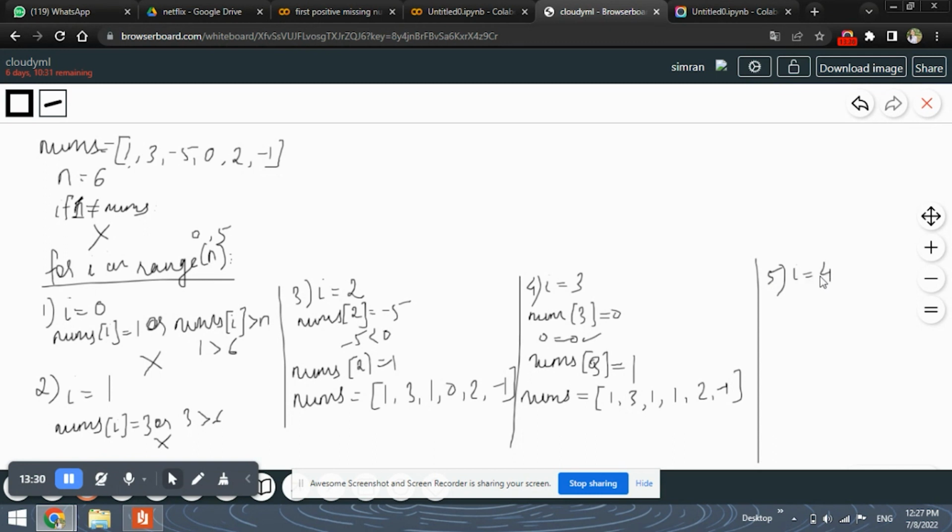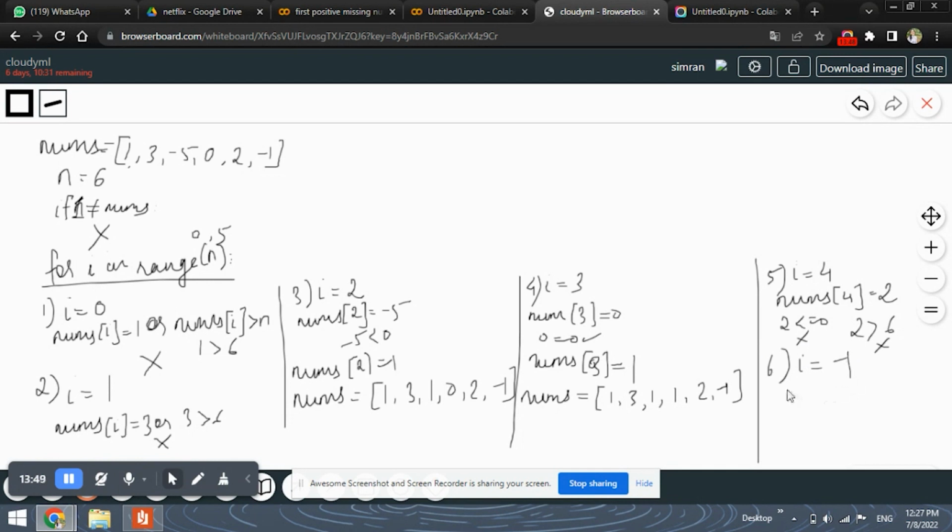Okay, let's move ahead with the fifth iteration, wherein I will be 4. Now nums of 4 is 2, but 2 is not less than or equal to 0. Also 2 is not greater than 6. So nothing will be performed.